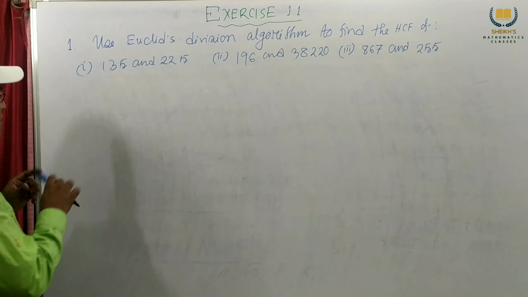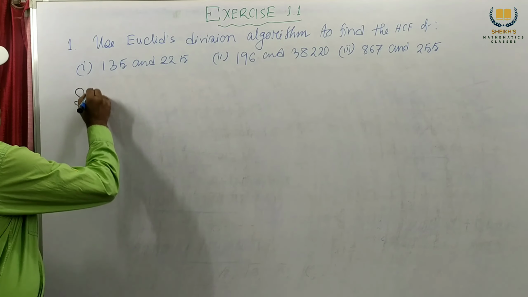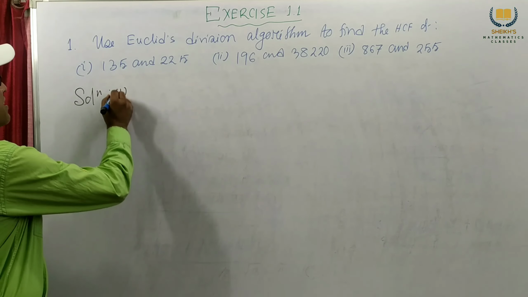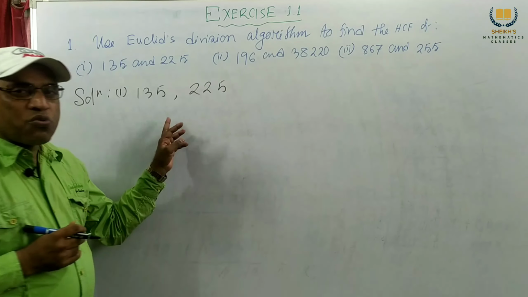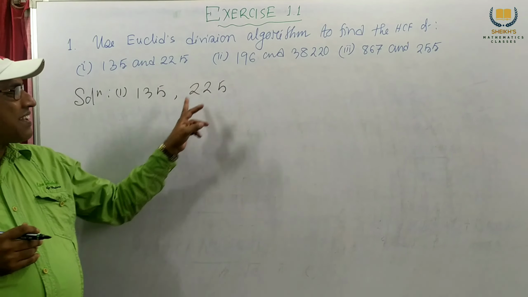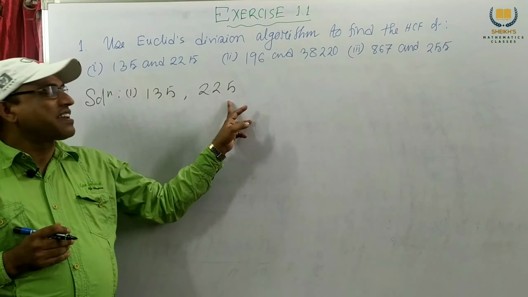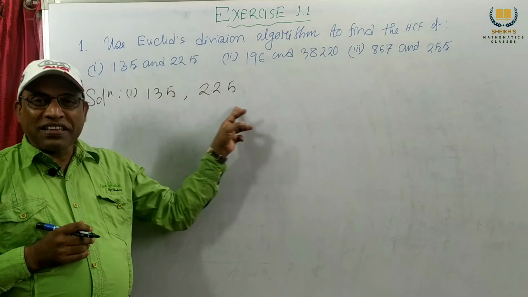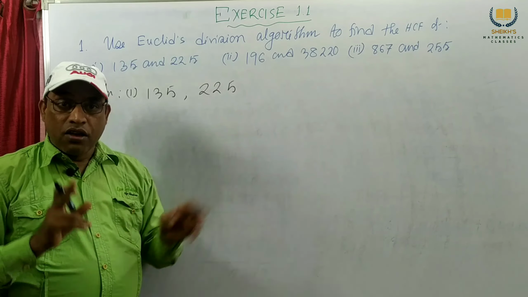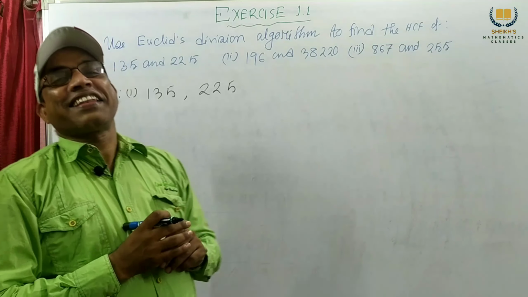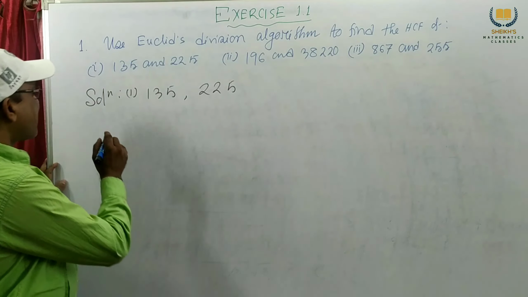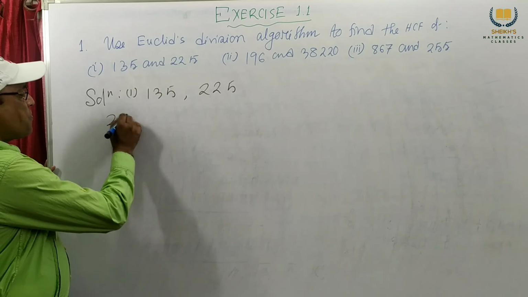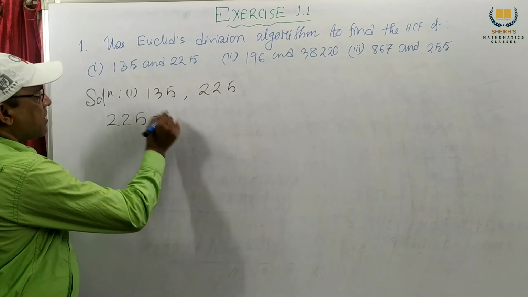Number 1 is 135 and 225. In these two numbers, which one is greater? 225 is greater than 135. We can easily find out which one is greater. First we select the greater number, 225.